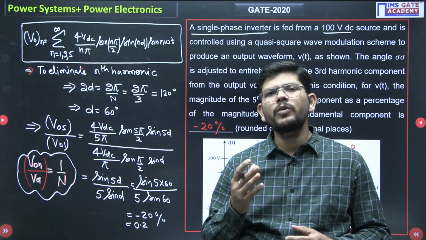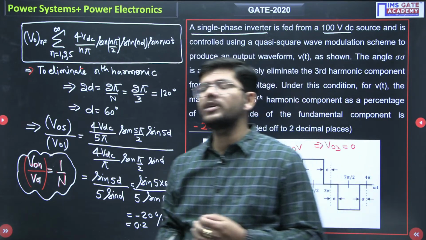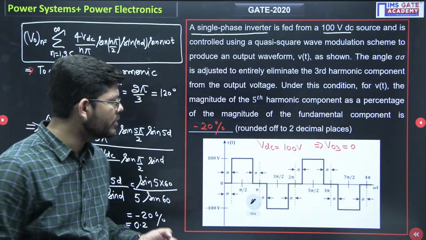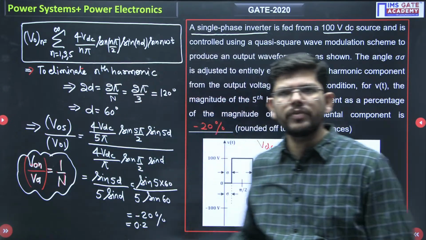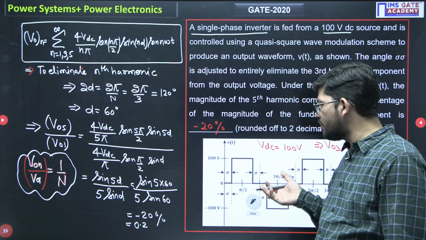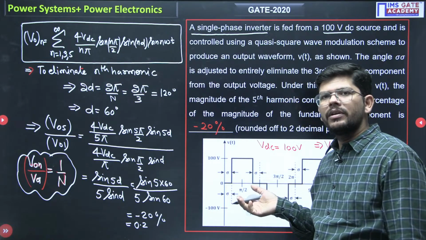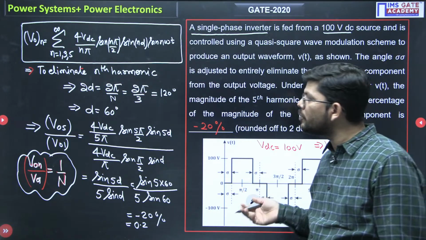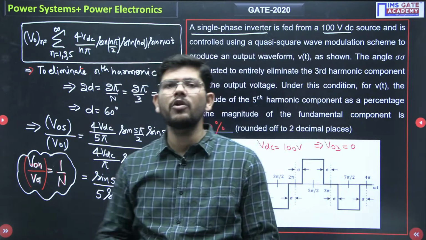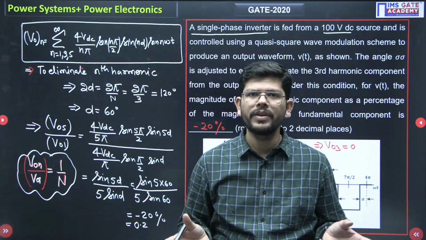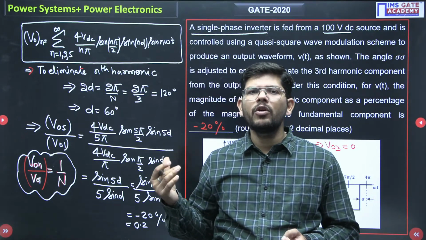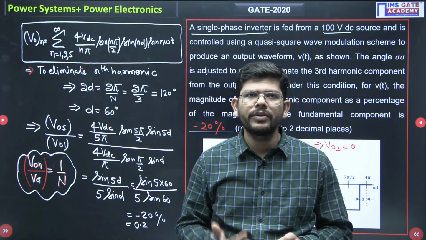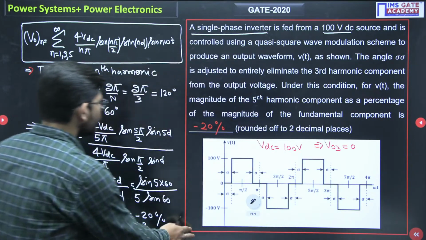So what was the problem with this question? Most of the students are horrified looking at this waveform. But if you are a power electronics student, you are most aware of it. You are habituated to seeing this waveform, the quasi square wave. You need to practice how to write the expression for a quasi square wave kind of waveform. If you are thorough with it, you don't have any problem solving these kinds of questions. Okay, let me move to the next question.